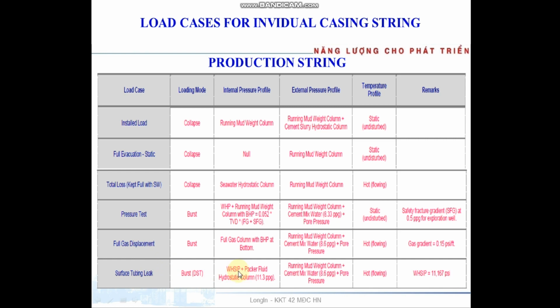So we set the pressure plus the packer fluid hydraulic column, example 11.3, and the external pressure profile is the running mud weight column and cement mixed water, example 8.6, and pore pressure. Here is the number example only.